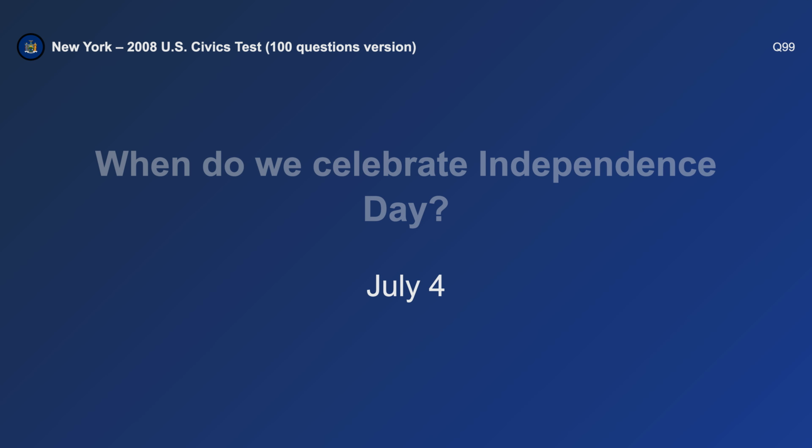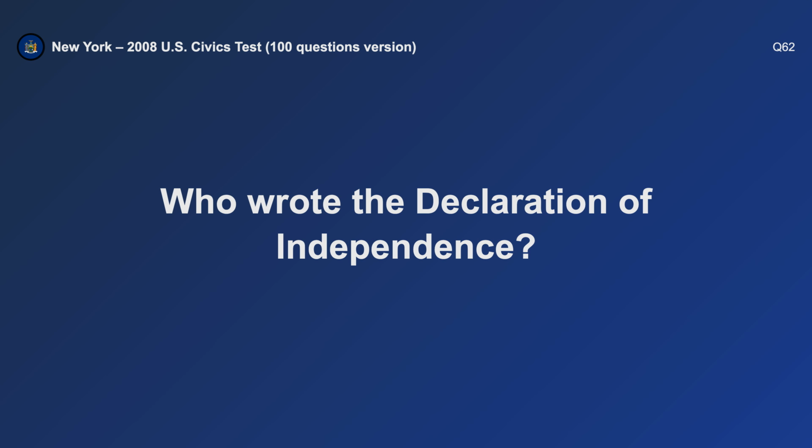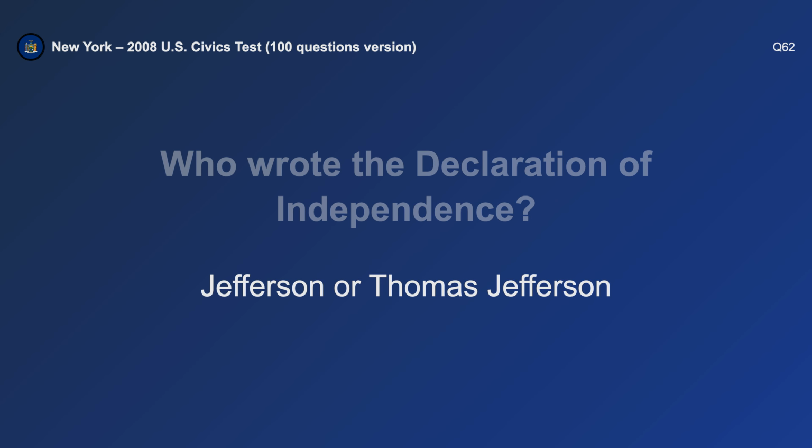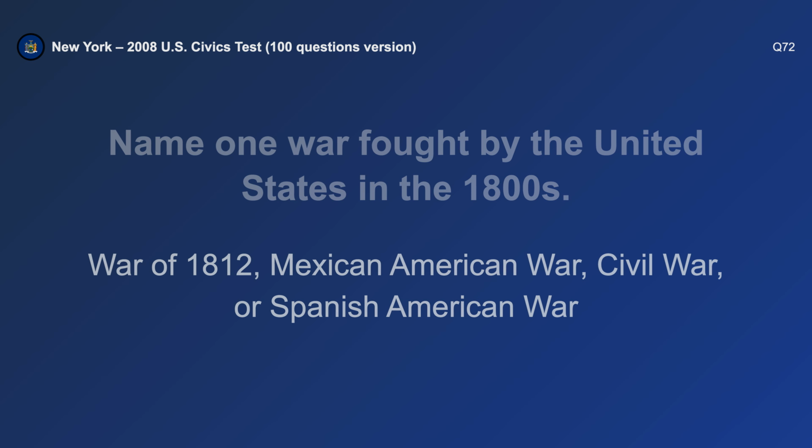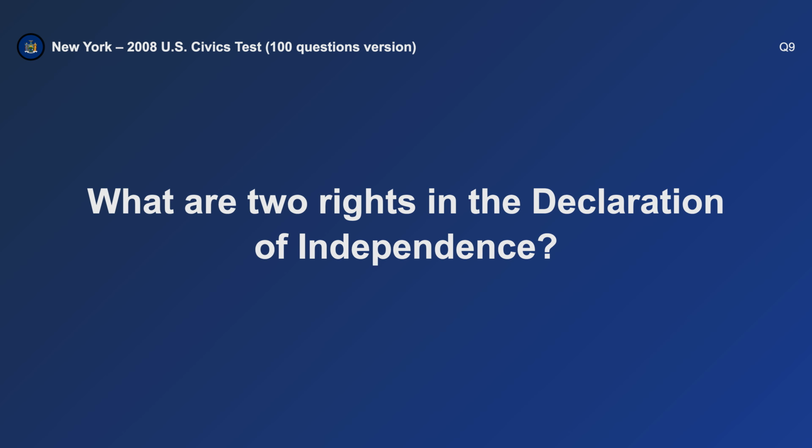July 4th. Who wrote the Declaration of Independence? Thomas Jefferson. Name one war fought by the United States in the 1800s. Civil War. What are two rights in the Declaration of Independence?